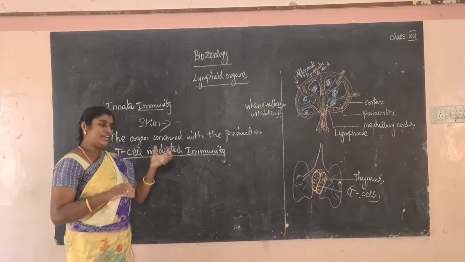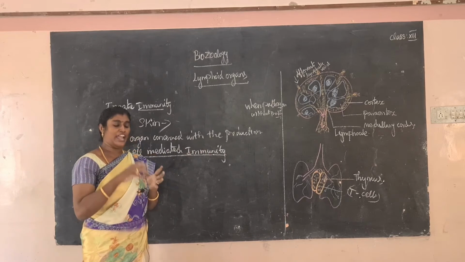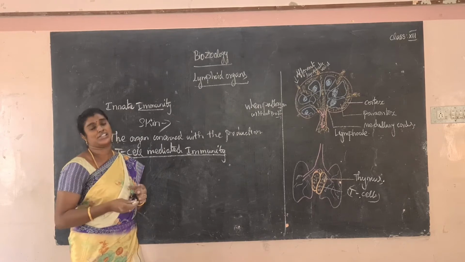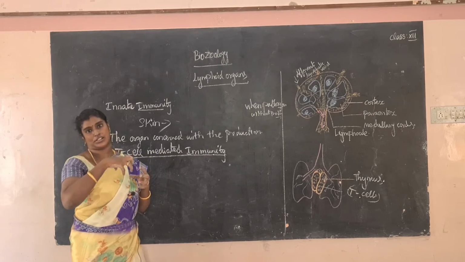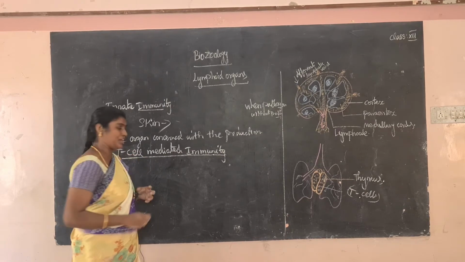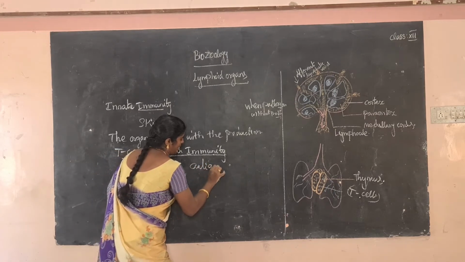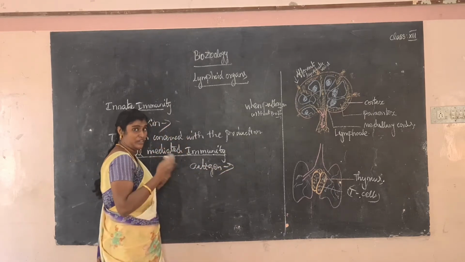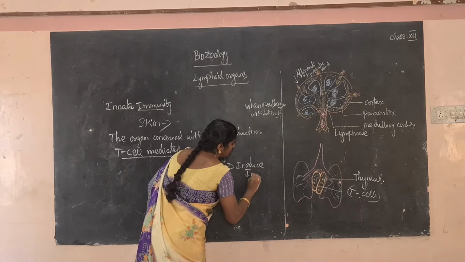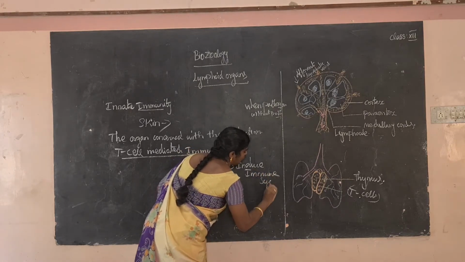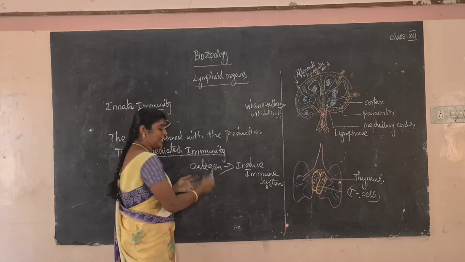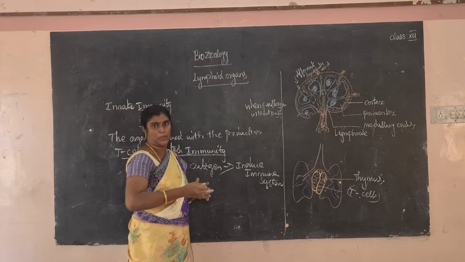In the normal method, when antigens enter our body, antibodies are produced directly. What is an antigen? An antigen is a foreign substance. What is its use? It induces the immune response. Induce means to stimulate. The antigen's main function is to induce the immune system, so it is called the antibody generator, because when an antigen enters our body, antibodies are directly developed. That is the normal method.